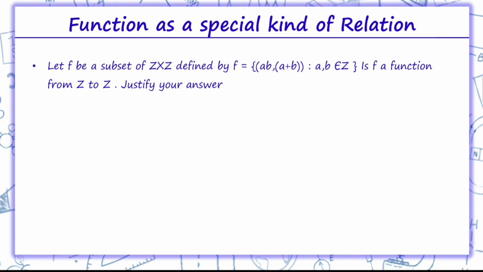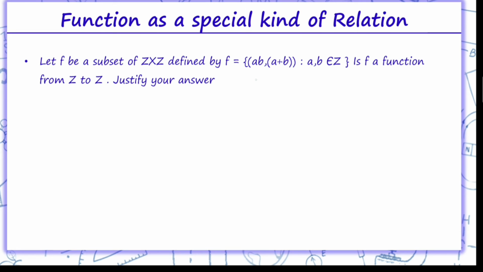Coming on to the next question. The next question says, let F be a subset of Z cross Z defined by F equals {(ab, a plus b) : a, b belong to Z}. Is F a function from Z to Z? Justify your answer. Now we observe that we are provided here ab and a plus b.